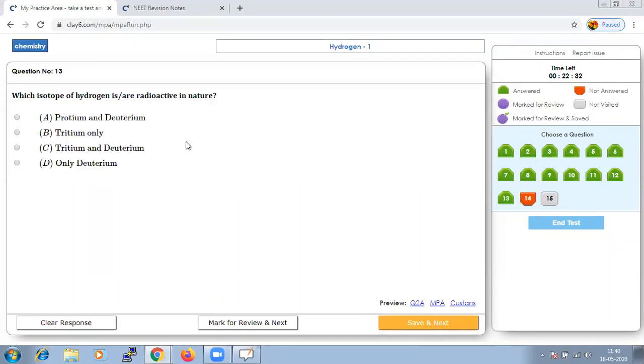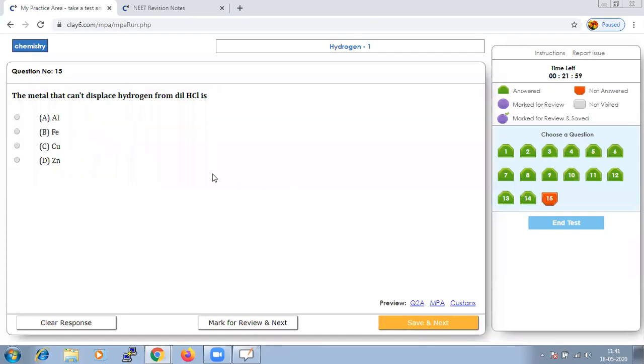Which isotope of hydrogen is radioactive in nature? It should be of course tritium, because tritium has the ability of liberating beta particles. Tritium, that is the isotope of hydrogen, is radioactive in nature and it has the tendency of liberating beta particles, and yes of course it has one proton and two neutrons in the nucleus. Hence we can say answer should be only tritium, that is option B. Let us save that and go to next.